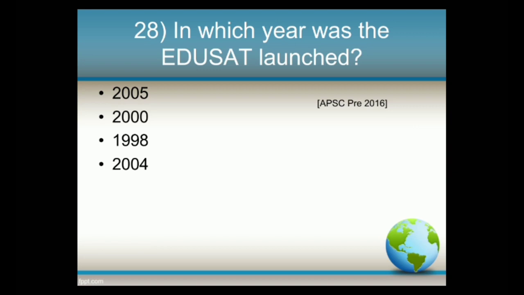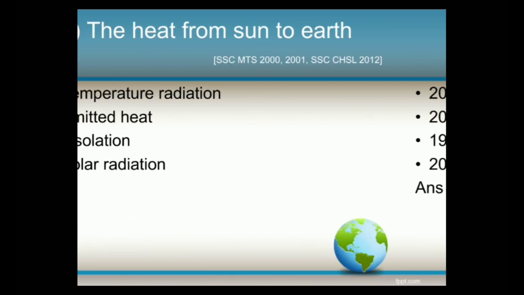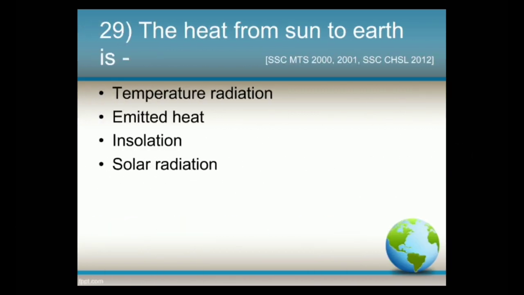Next, in which year was the EduSat launched? Options: 2005, 2000, 1998, 2004. And the answer is 2004. Next, the heat from sun to the earth is called options: temperature radiation, emitted heat, insolation, solar radiation. And the answer is insolation.